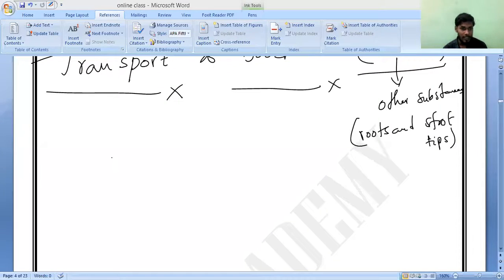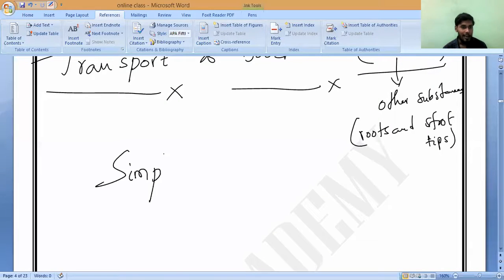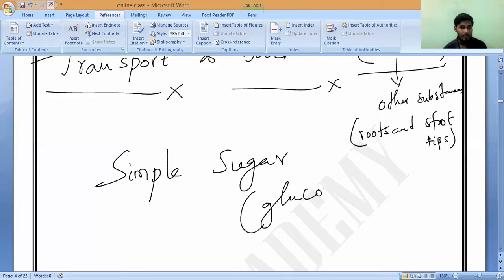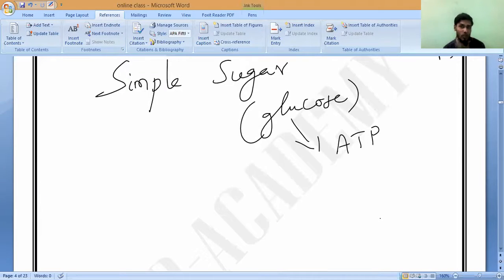Now this food made by the leaves is in the form of a simple substance called glucose. It is known as a simple sugar. So this glucose is stored in the form of starch.